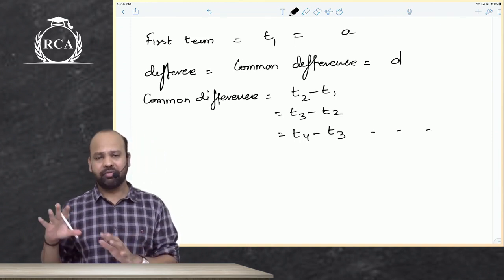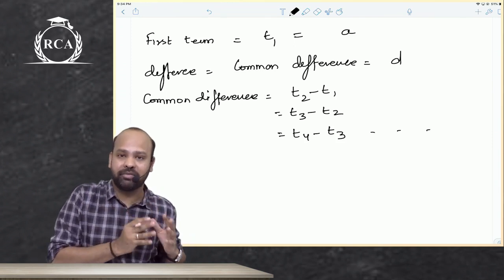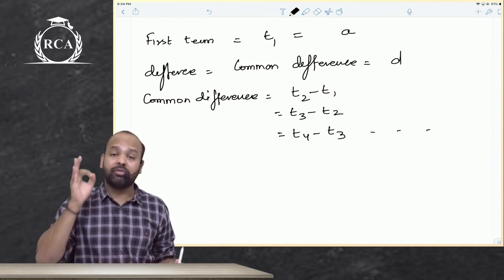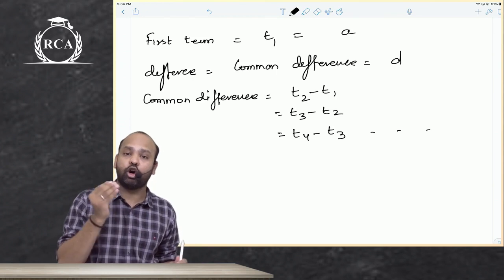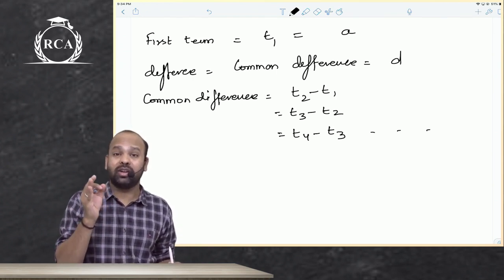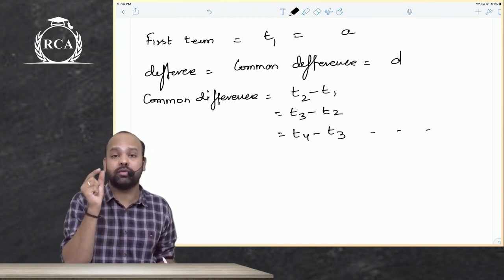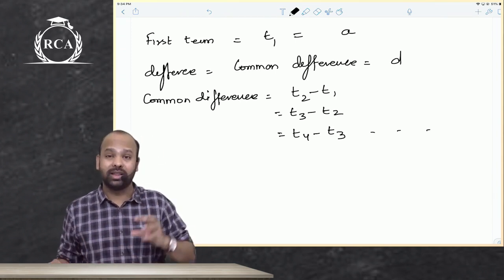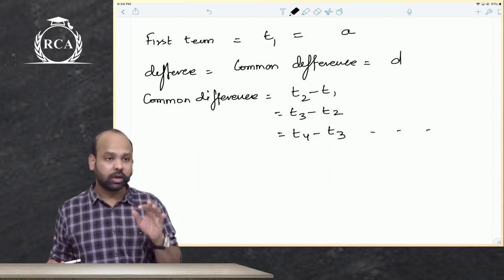The difference between any two consecutive terms is termed the common difference, and that is D. The first term is denoted as a. For it to be an arithmetic sequence, it should either increase or decrease by a constant value. The difference between any two consecutive terms should remain the same throughout the sequence. Only then will the sequence be of the arithmetic type. Are we clear? Yes, sir.